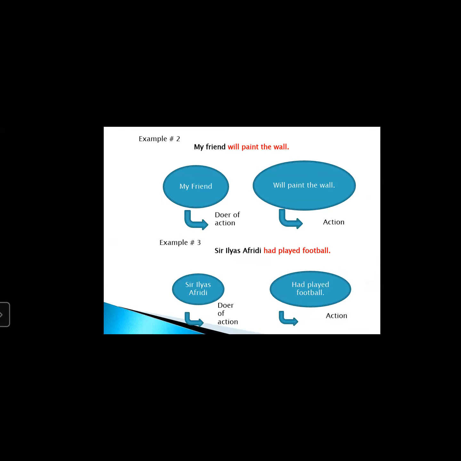Example number 2, my friend will paint the wall. Here, my friend is the doer of action. Will paint the wall, it is the action, the second part. Example number 3, Sir Ilyas Afridi had played football. So here, Sir Ilyas Afridi is the doer of action and had played football, it is the action. So the first part in each sentence belongs to the subject and the second part belongs to the predicate.